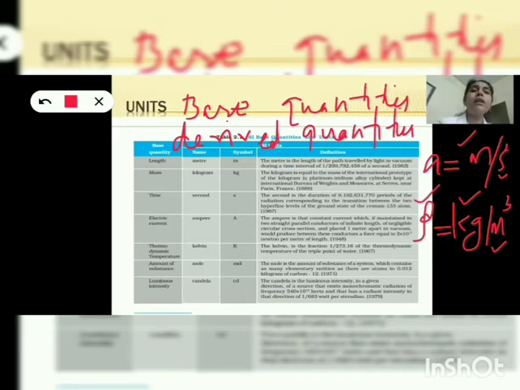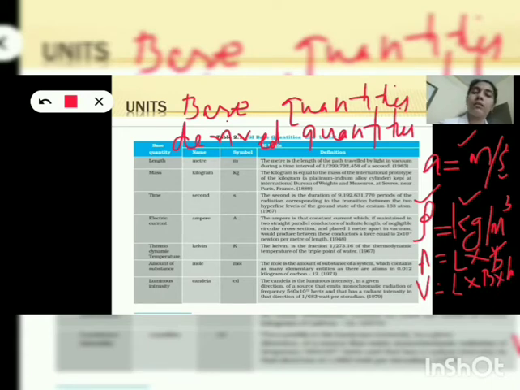So similar examples are there in physics. Try to find it out. Okay. Many examples are there. I have just listed some of the examples. So area, volume, all can be considered as derived quantities. Area is L square, length into length, or length into breadth. Then volume is length into breadth into height, that is meter cube. Volume and area are derived quantities.